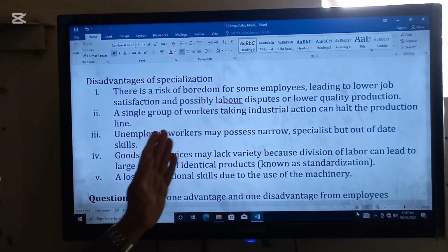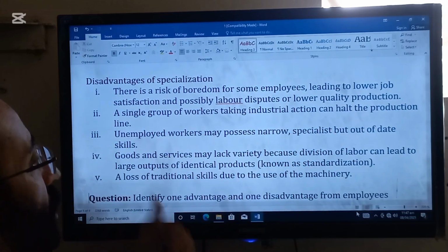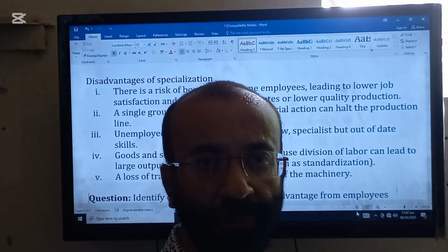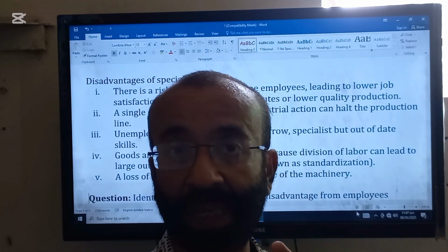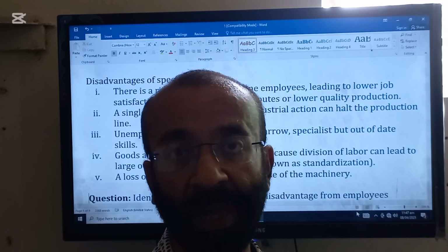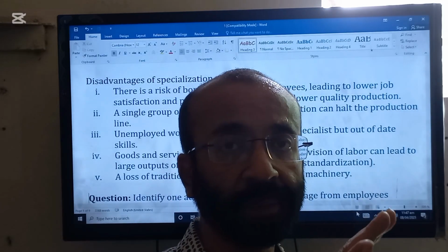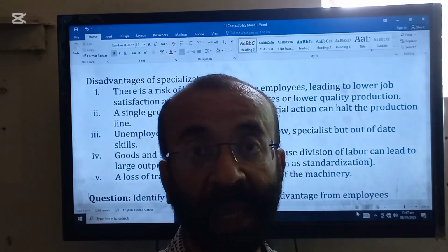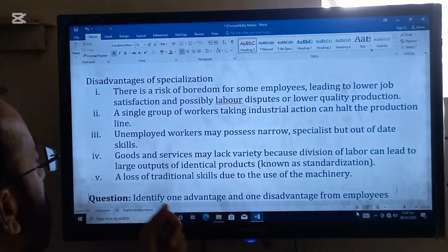Next, a single group of workers taking industrial action can halt the production line. For example, in a firm which is divided into production department, purchasing department, making department, finished goods making department, if one department goes on strike, the whole process may come to a halt. So this is another disadvantage.